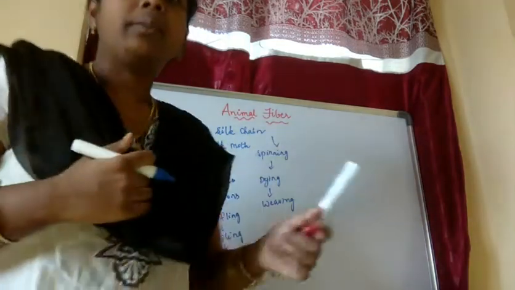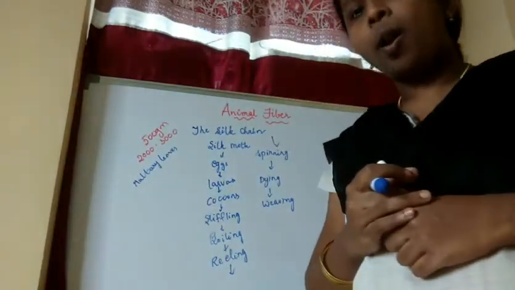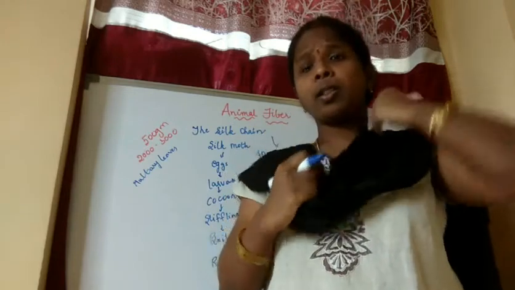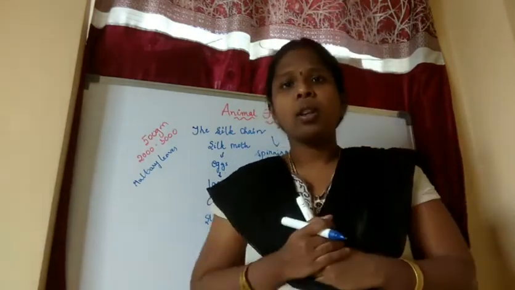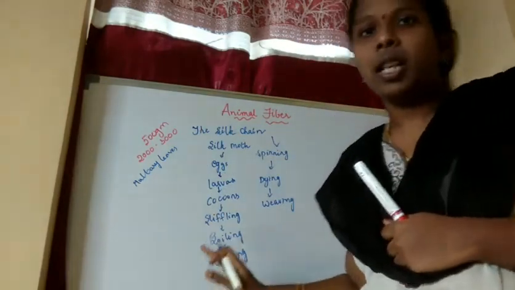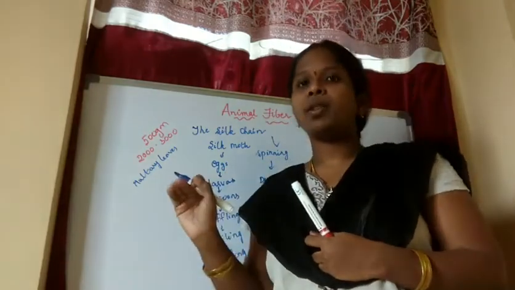Okay, and also weaving means making a cloth. Everyone knows very well, right? Yesterday I said, no. So they will make the cloths, the handloom cloths and the power loom cloths. So this is the chain for the silk. So how to make the silk fiber? Till here is the process of silk.